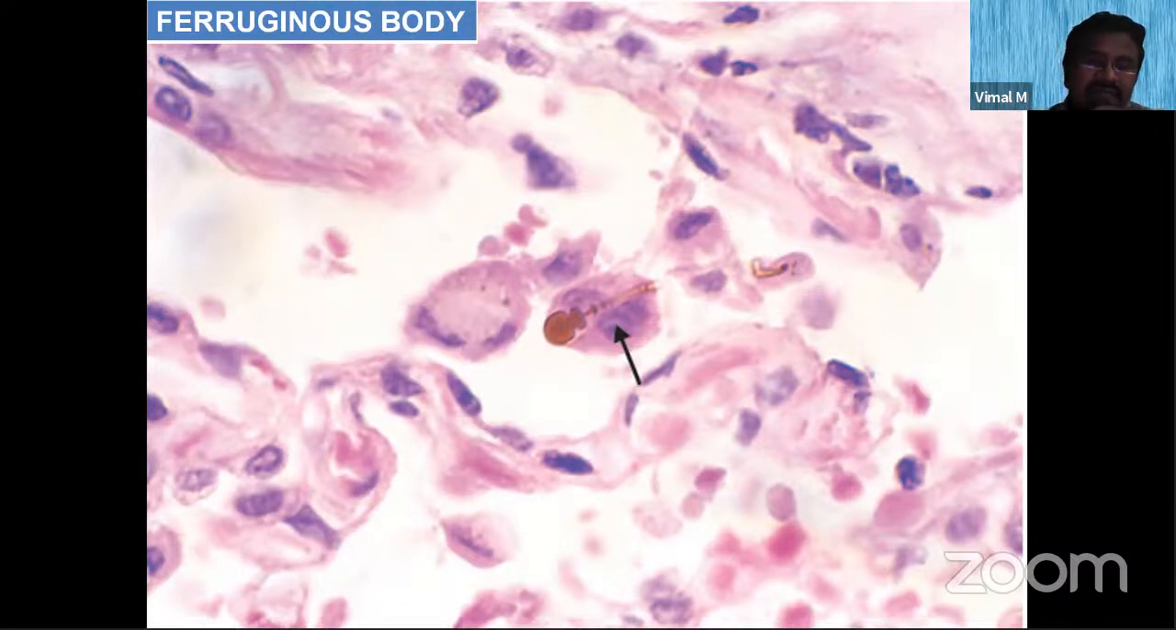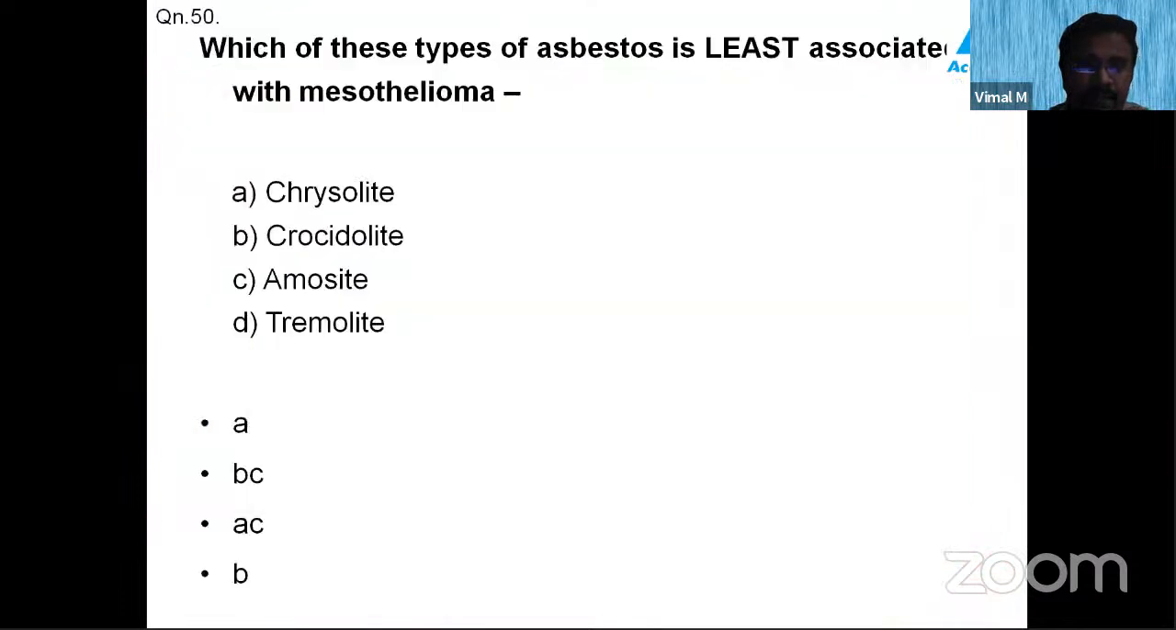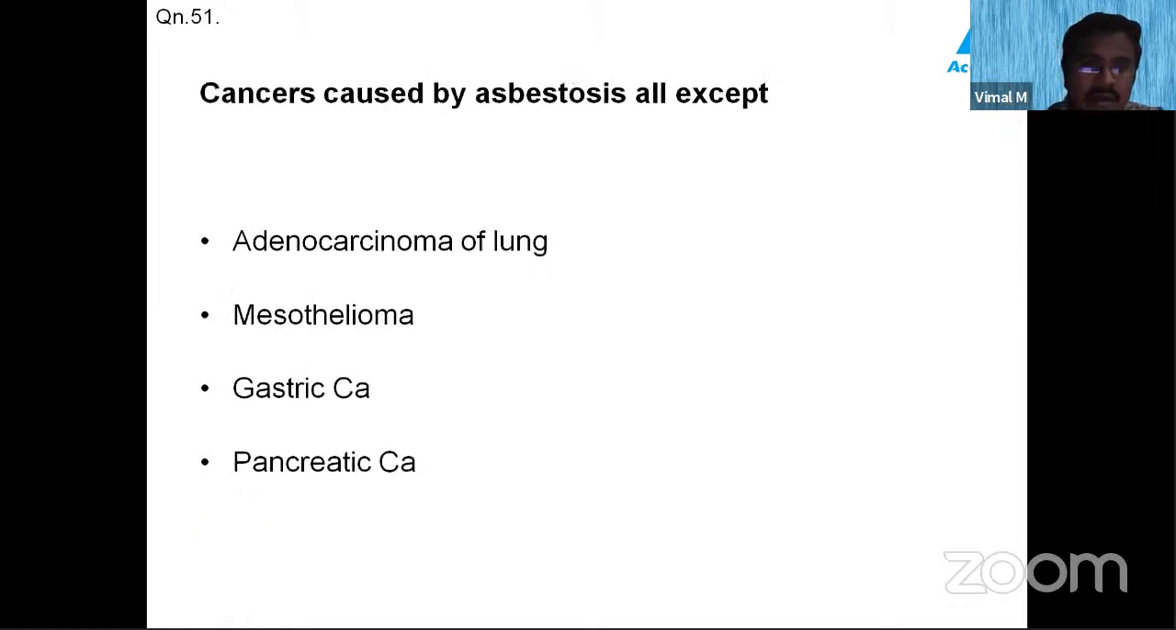And these bodies are very characteristically seen in asbestosis. So they are called ferruginous bodies or asbestosis bodies. Coming to this question, which of these types is least associated with mesothelioma? It is A and C. That is, chrysotile and amosite are least associated, whereas crocidolite and tremolite are the types of asbestos most commonly associated with mesothelioma.